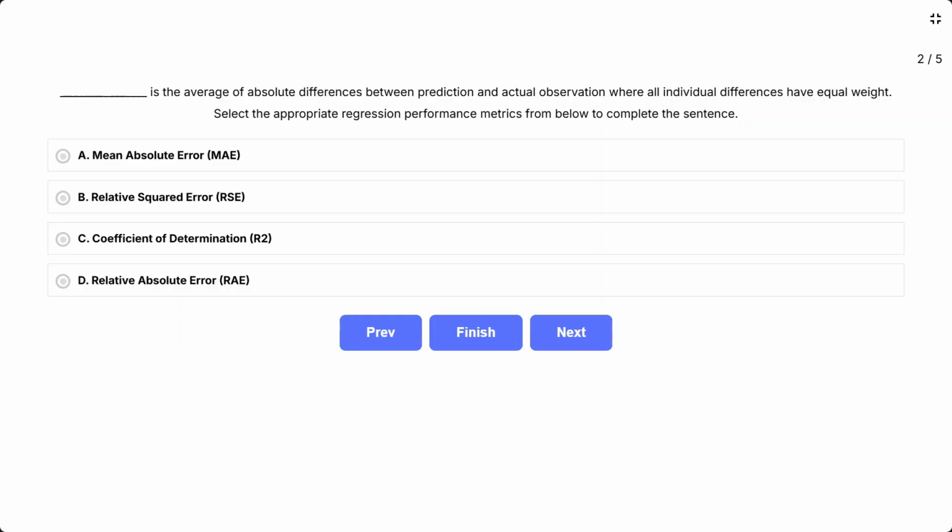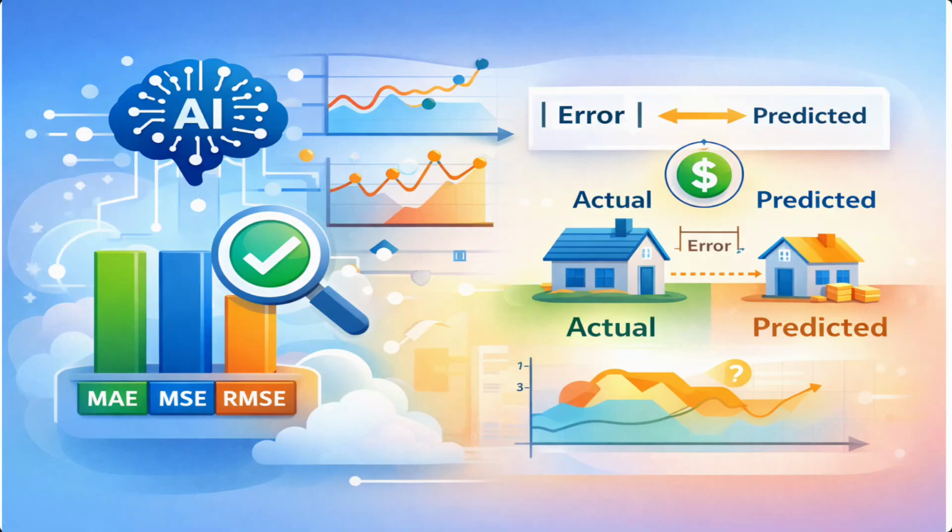Which metric is the average of absolute differences between prediction and actual observation, where all individual differences have equal weight? Select the appropriate regression performance metric from below to complete the sentence. The options are A, mean absolute error, MAE, B, relative squared error, RSE, C, coefficient of determination, R2, D, relative absolute error, RAE. This question tests regression evaluation metrics, specifically which one measures average prediction errors using absolute differences. It's about how AI-900 evaluates continuous prediction accuracy, like house prices or temperatures.